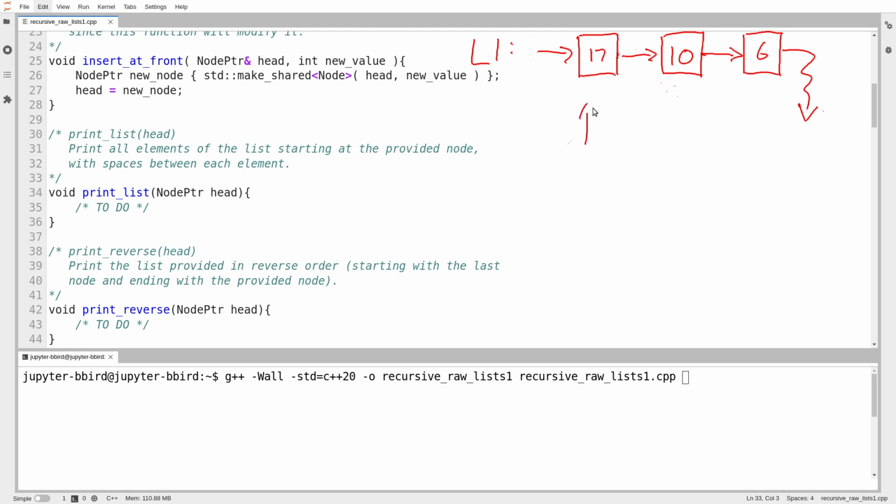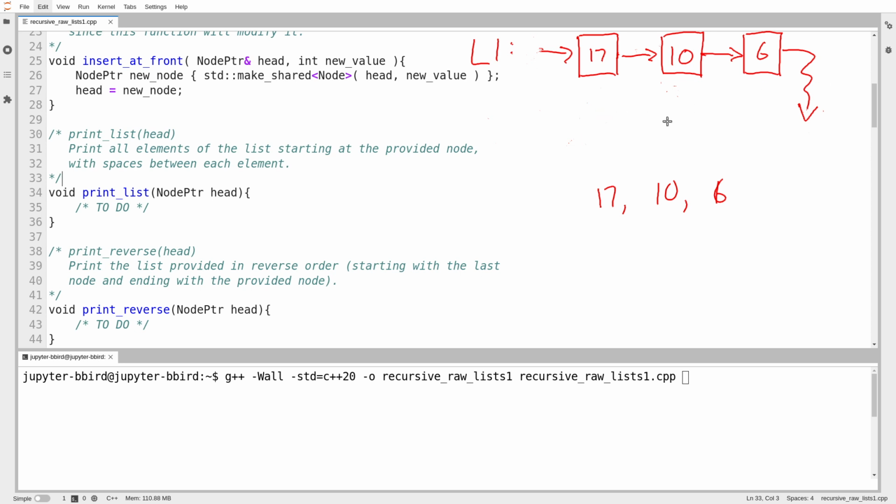If I hand you the node 17 and I say, please print out the list starting at this node, here's the beginning. Well, you print out 17, you print out 10, and then you print out 6. Great, because you were given a node. Do you really know that the node 17 is the true beginning of my list? Well, no. For all you know, there was another node before it. But do you care? I handed you the node 17 and said, start printing. And you can do it. If I hand you any node of a list, you can print every node of the list starting there, continuing all the way to the end. The list does have some well-defined end, but really the beginning is just wherever you choose to start.